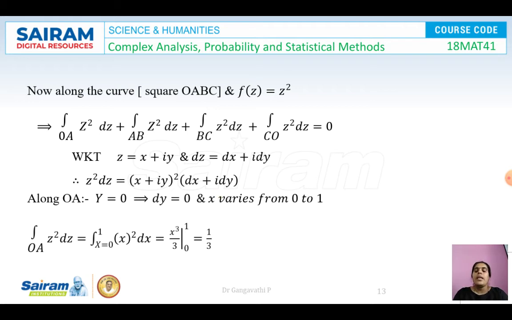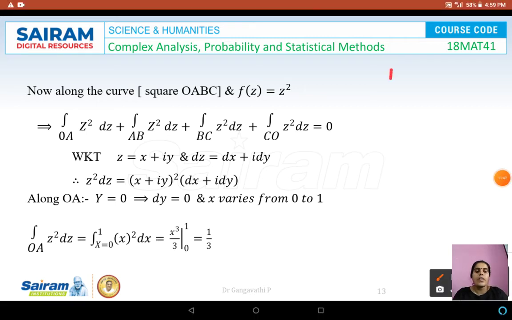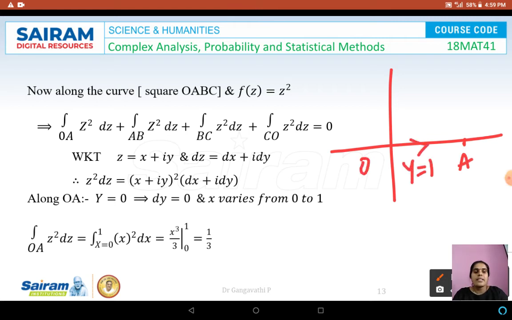So now let us consider the first part of the curve, which is OA. If you can remember the curve, OA is our horizontal axis. So here the equation is the x-axis. So y is equal to 0 and dy will be equal to 0. Since it is the x-axis, only x varies.